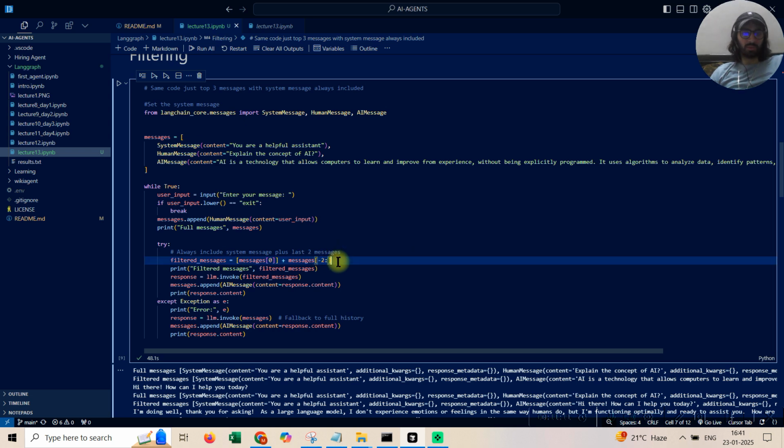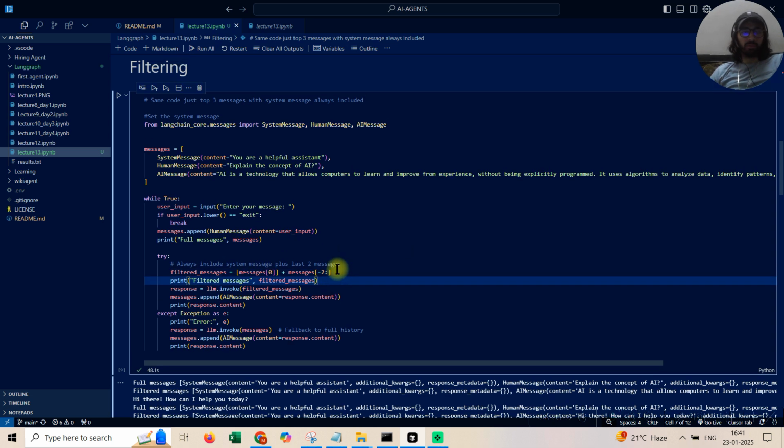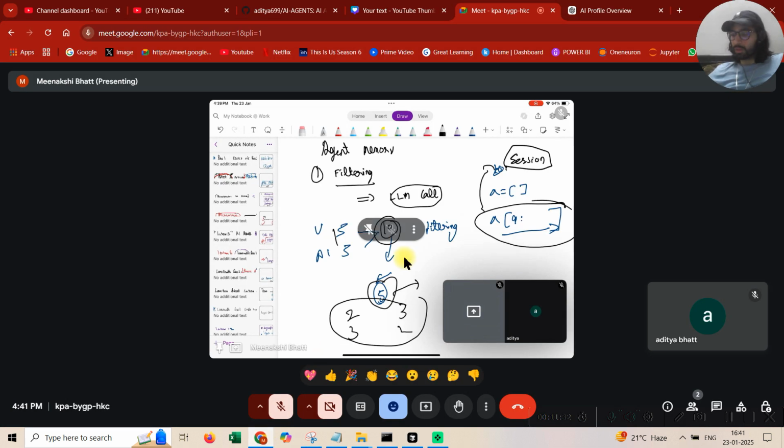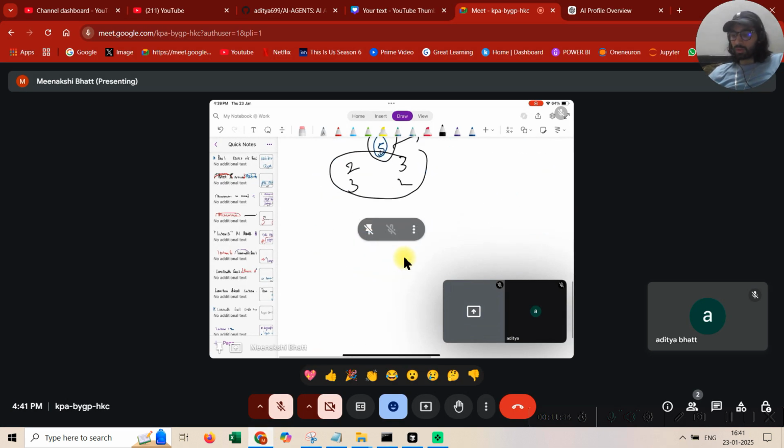You understand this better than me. So what are the last 2 messages? I just want to send that, right? Okay, now we are good till over here. This is very simple, guys. There is no magic happening in filtering, but it's a technique that you should know. It's not something too magical in terms of coding.